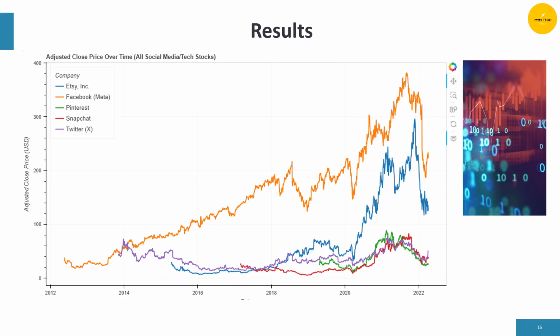We have the date time in years from 2012 to 2022. And here is the list of companies: ATSI, Facebook, Snapchat, Twitter, and here's a line plot for each company stock.